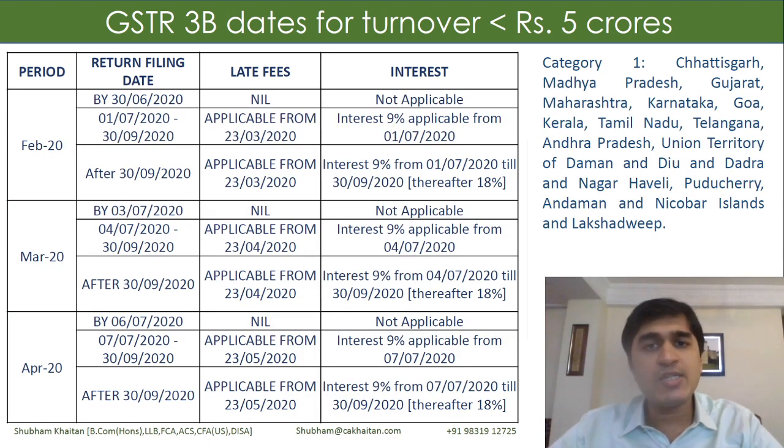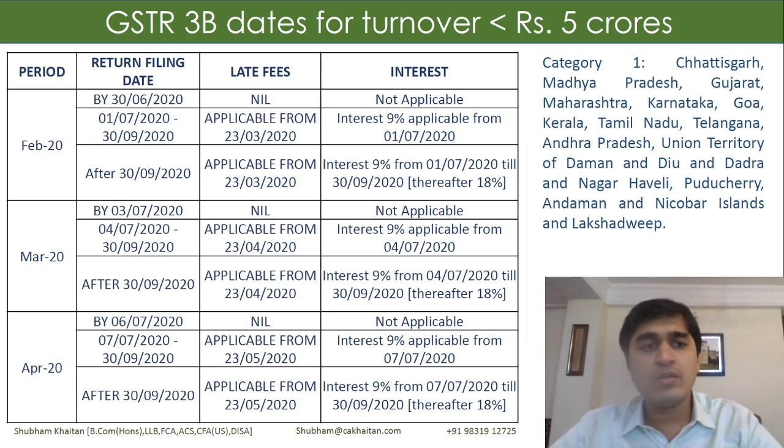Now we're talking about GSTR 3B dates for turnover less than 5 crores. For the month of February, for a certain category of taxpayers registered in the states mentioned on the right, if I am filing my returns by 30th of June, late fees and interest would not be applicable.